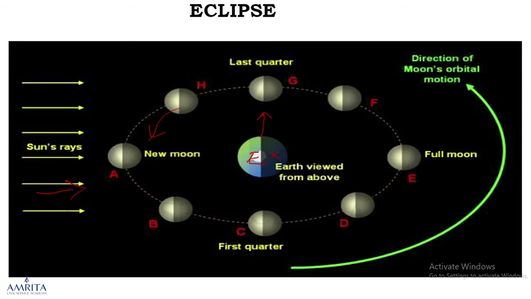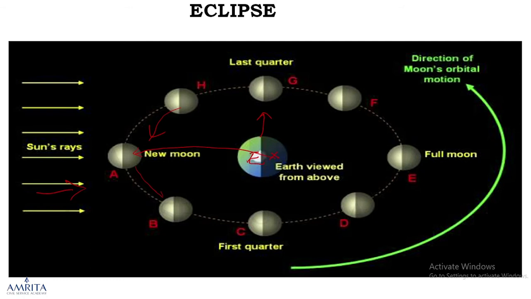Imagine you are standing here on the darker side. Here it's night, and you are looking at the sky, but there is complete darkness. No moon at all. Amavasi. That is complete dark.